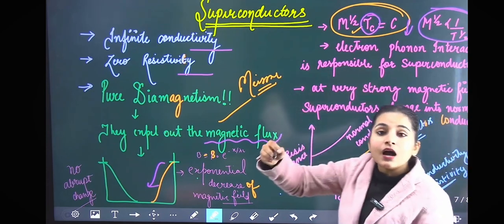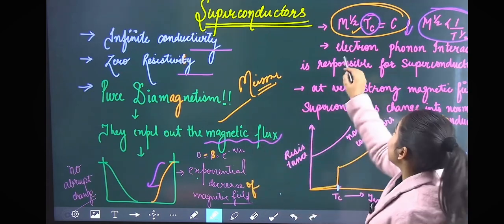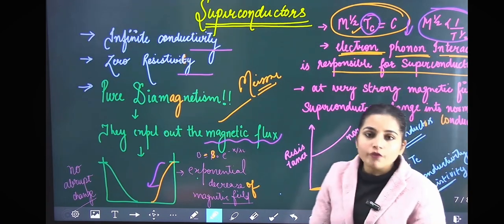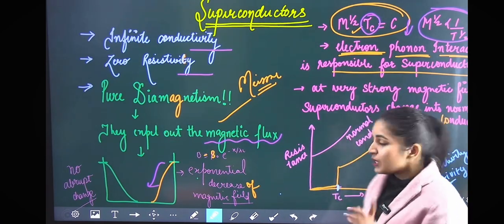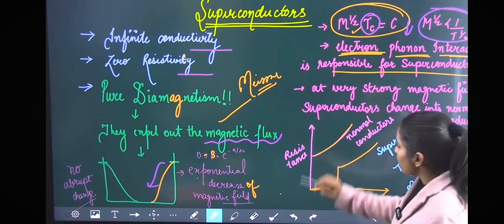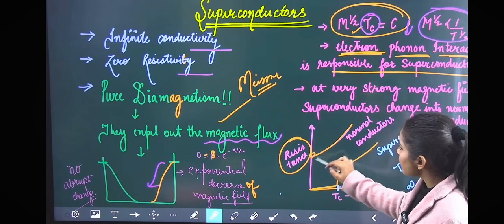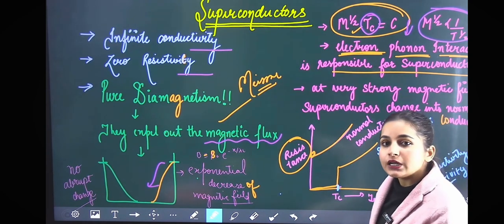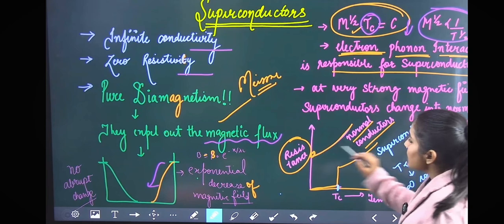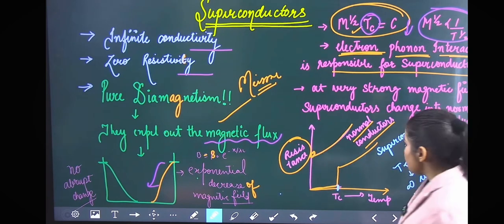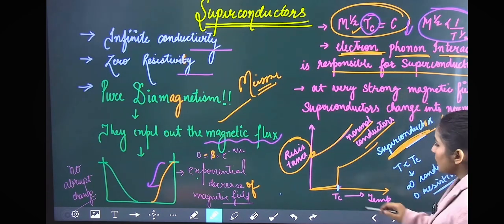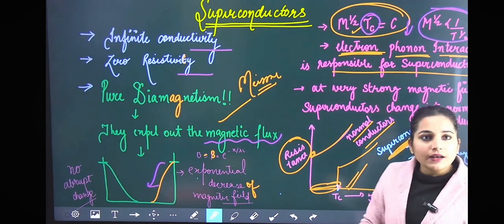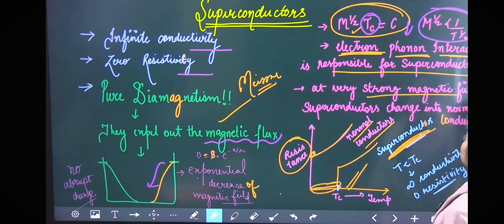And what is the reason? Electron-phonon interaction is responsible for the phenomenon of superconductivity. Like this, normal conductors have this type of graph. Even at very low temperature, normal conductors have a finite value of resistance, but superconductors have their resistance approach zero below a certain critical temperature.